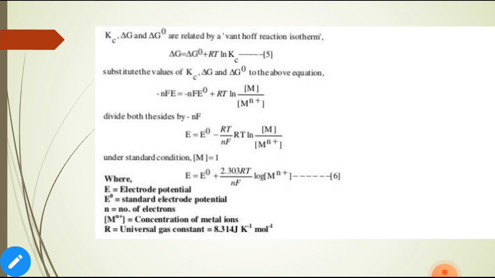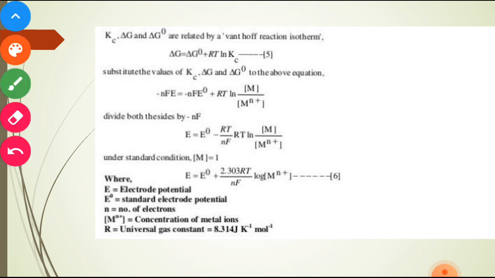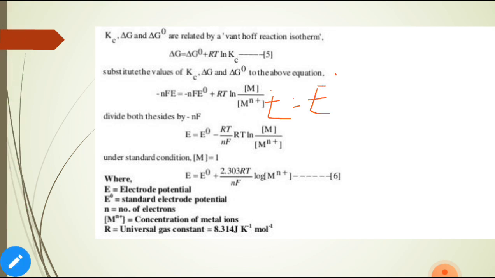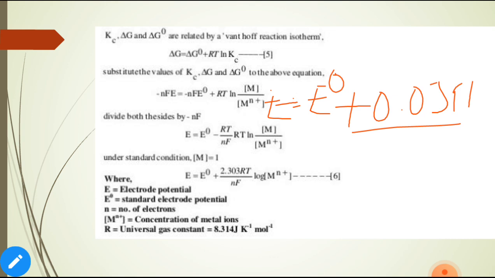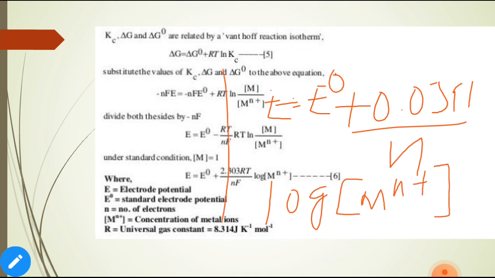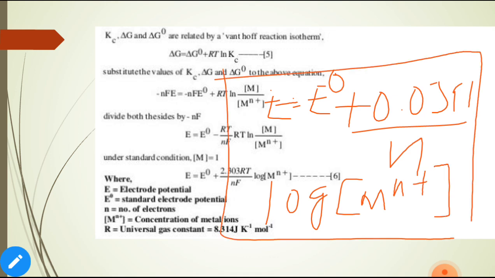This is the final Nernst equation: E is equal to E naught plus 0.0591 divided by n log M^n+. This is the derivation of the Nernst equation. In the next class we will solve problems based on this Nernst equation. Thank you.